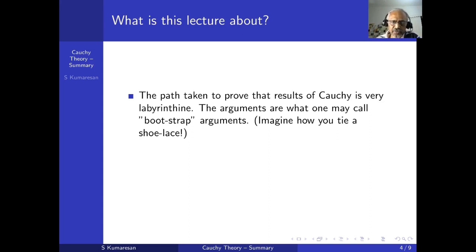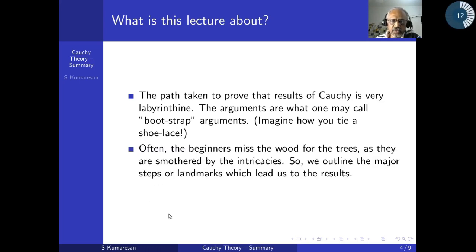So if you look at the Cauchy theory, the way it developed is something like this. That is why it's a bootstrap argument. So often the beginners miss the wood for the trees, because you are bothered about too many intricate proofs, etc., and you lose your way. Except if there is a guide like your teacher, who starts from here and reaches there, but you will not know the way, how you went through the labyrinthine path to get out of that. You started at the entrance, you got out at the exit, but you may not know the way. Right? So this is what we plan to do.